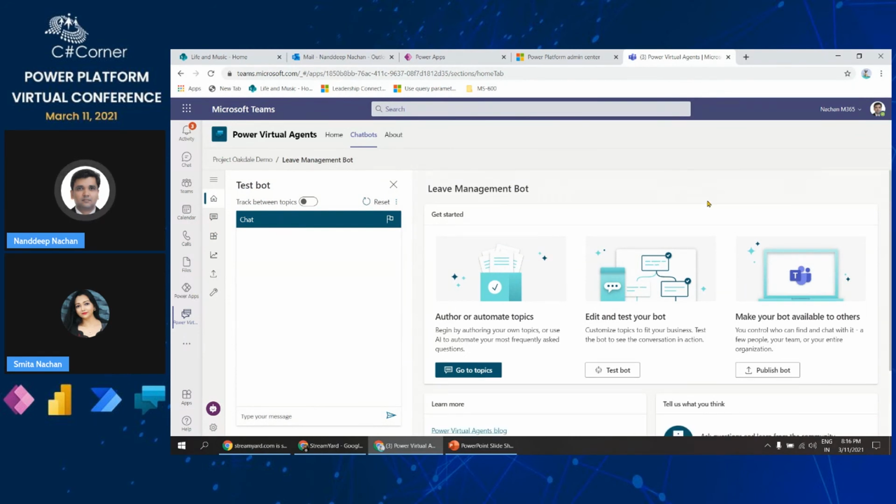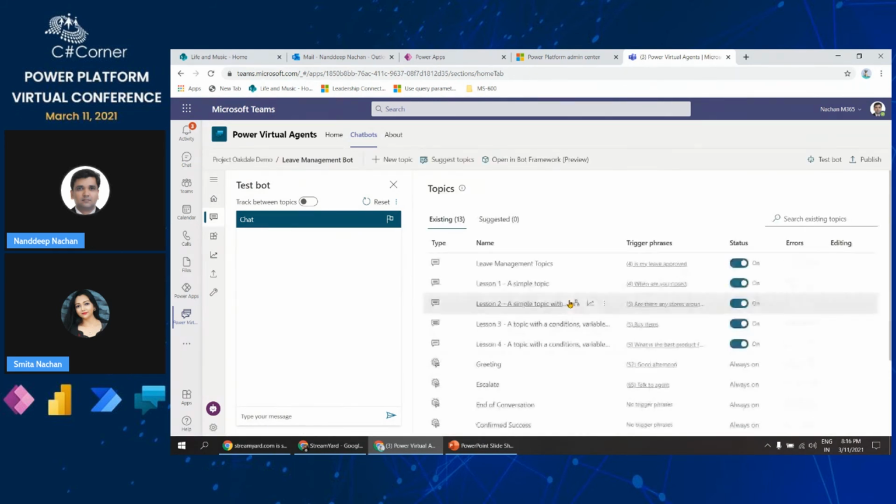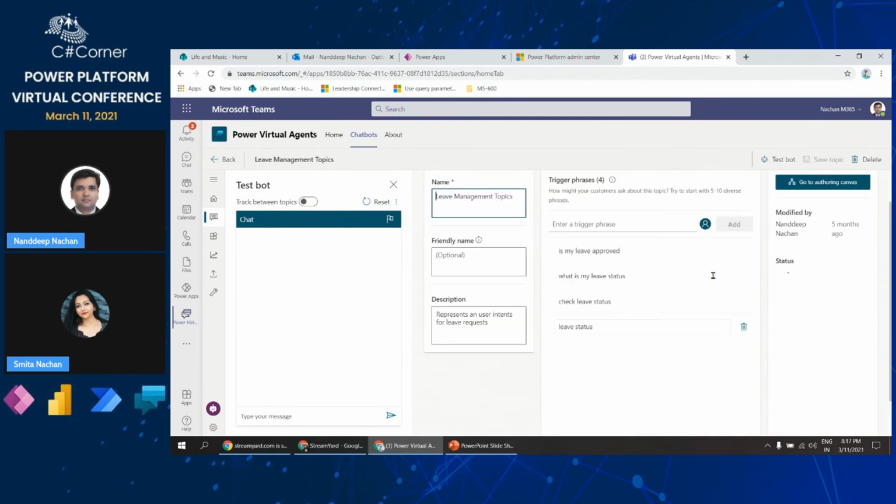All right. So again, these chatbots are based on topics. Topics are nothing but the intents of the user, like what the user wants to do with my bot. Inside this, I have created one topic called leave management. The intention when the user comes to this bot is very simple: they want to know the leave status.